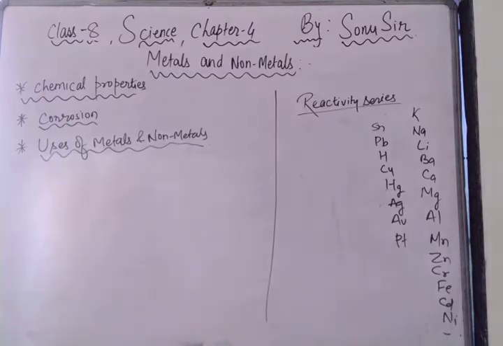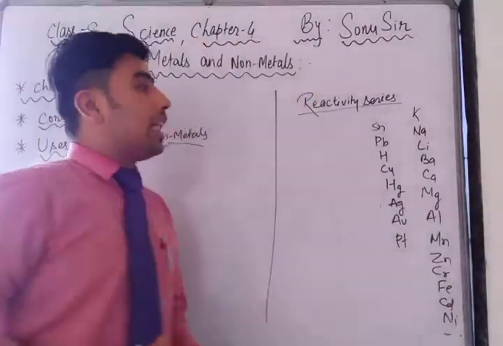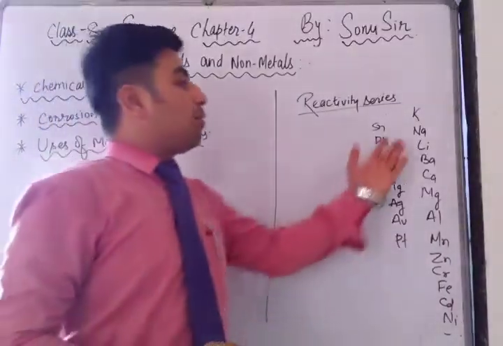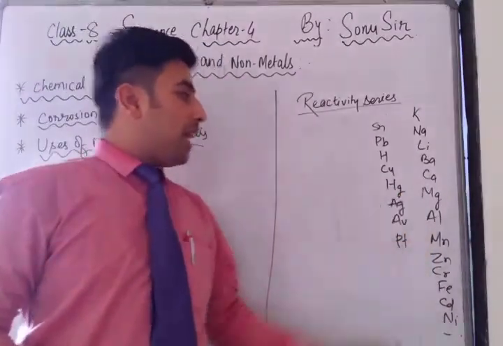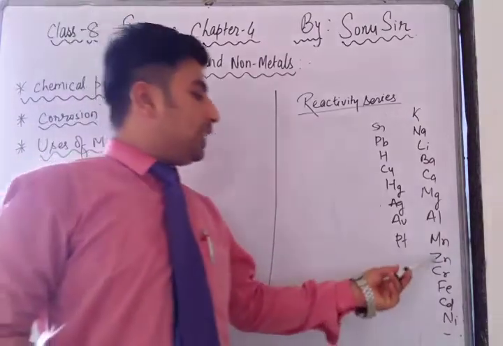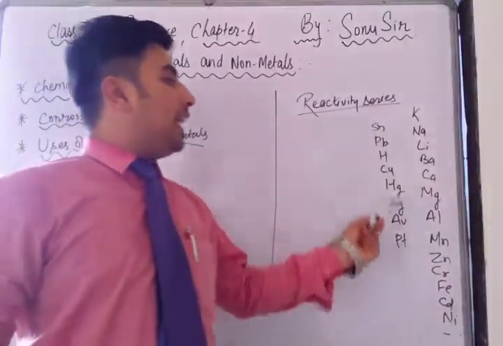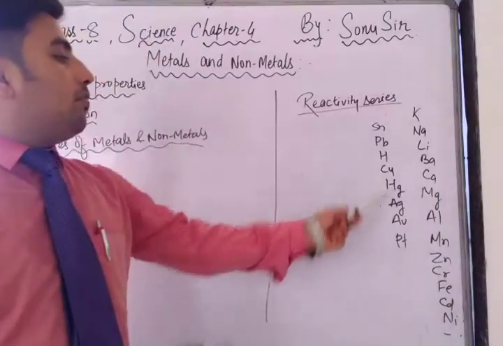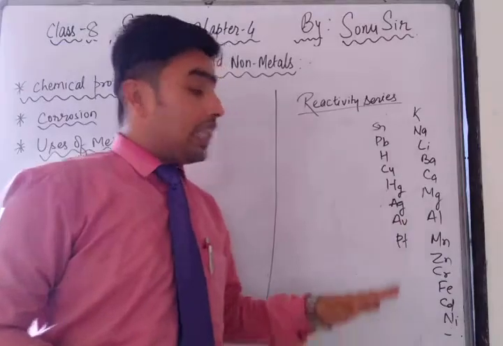So potassium has the maximum reactivity. If anyone asks which element has the highest reactivity, you can say potassium. After potassium, sodium; after sodium, lithium; then barium, calcium, magnesium, aluminium, manganese, zinc, chromium, iron, cadmium, nickel, tin, lead, hydrogen, copper, mercury, silver, gold and platinum. These are the reactivity series elements.